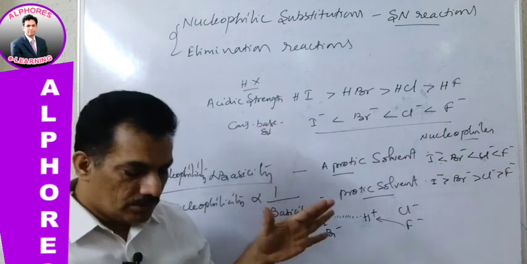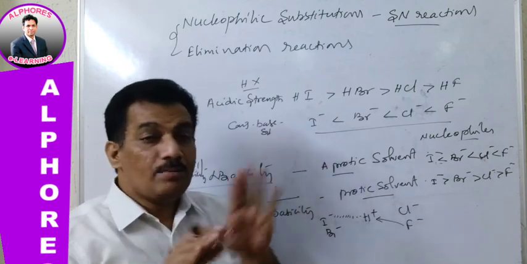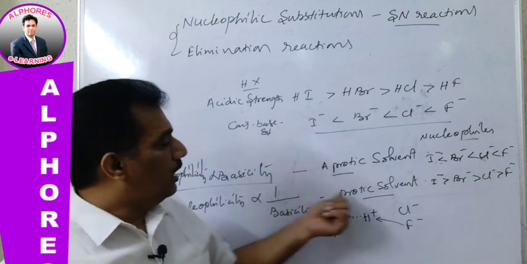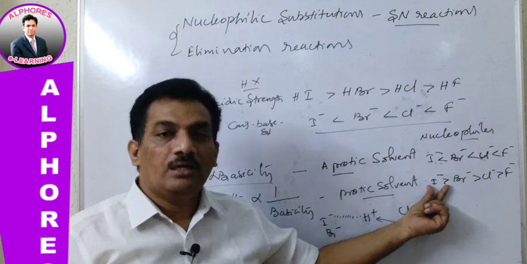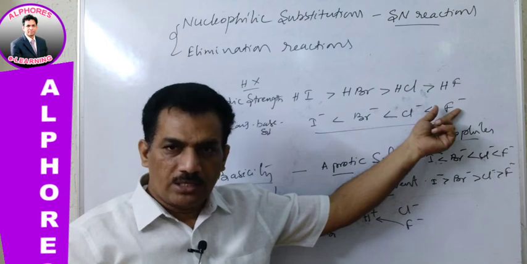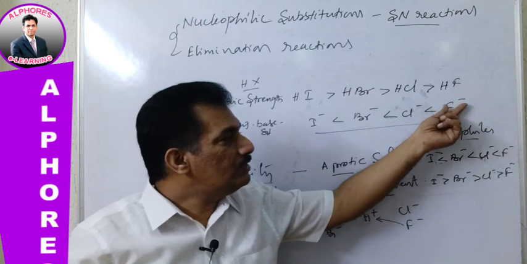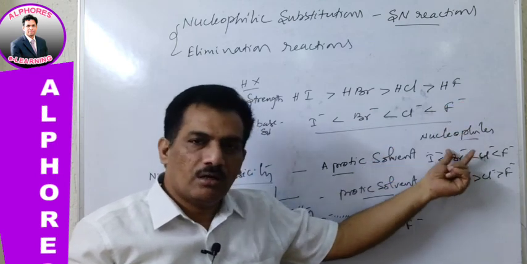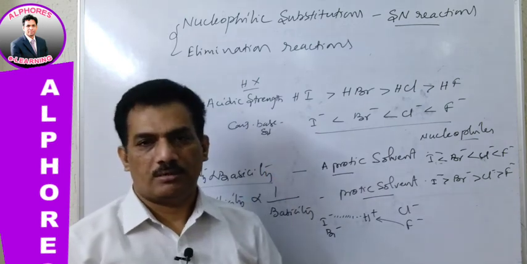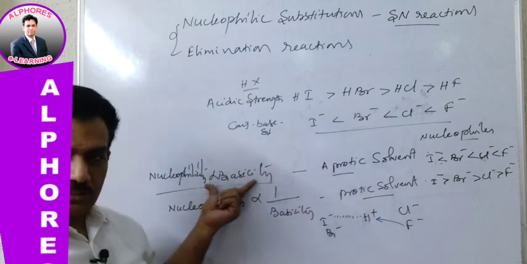Once it becomes weak, now it becomes strong. Just listen carefully. The basic strength of I minus is not increased. It is not because of increasing basic strength that it is a stronger nucleophile. It is because F minus in the presence of H plus is decreasing its basic strength. And when it is decreasing its basic strength, relatively I minus now seems to be a strong base. That's why, when it is a strong base, it is a strong nucleophile as per this.